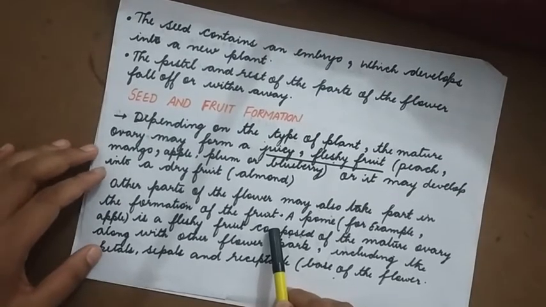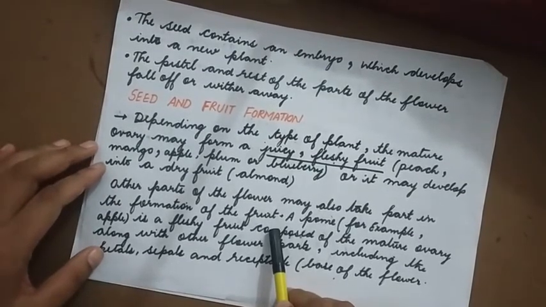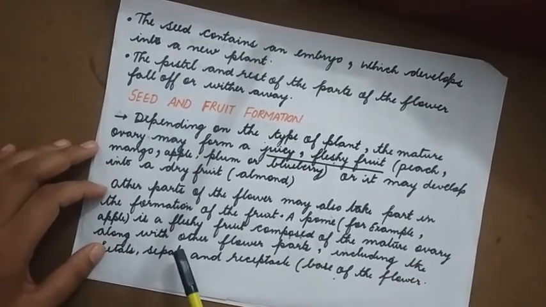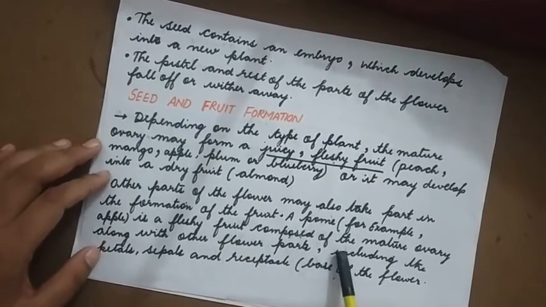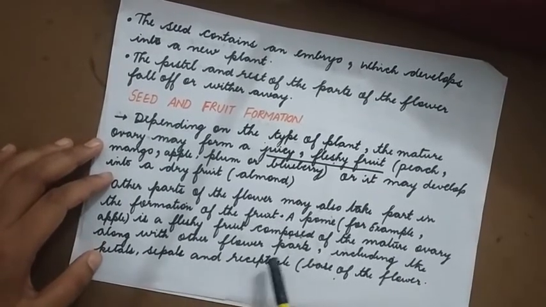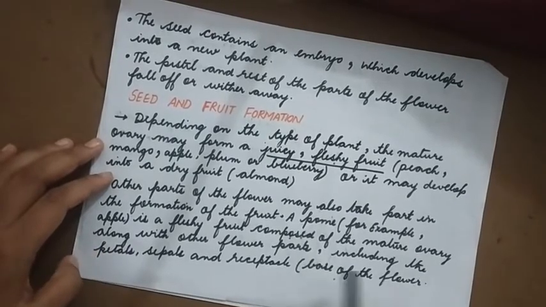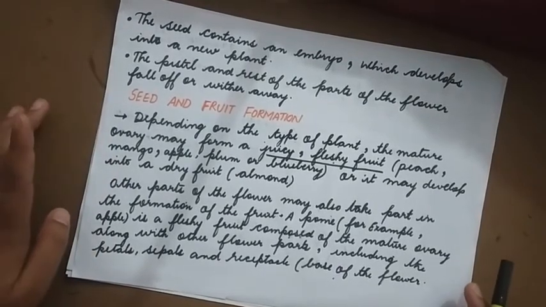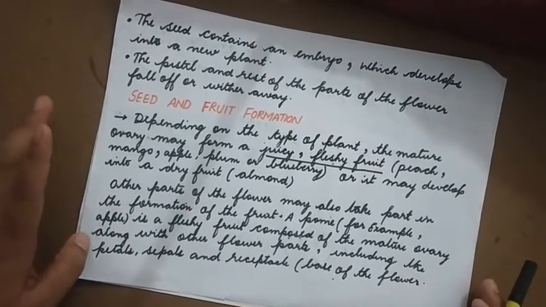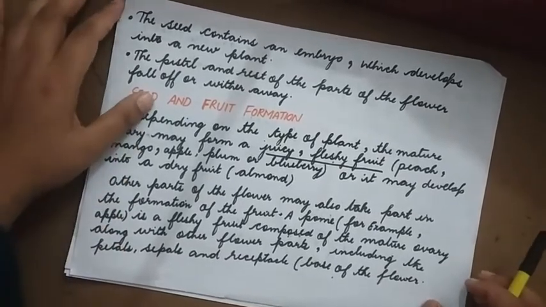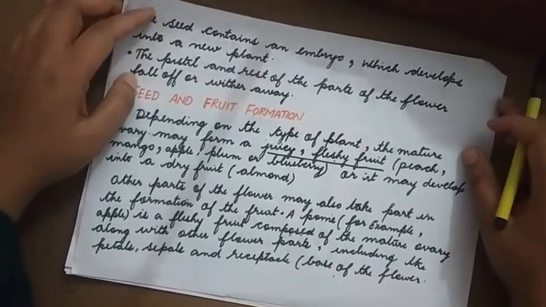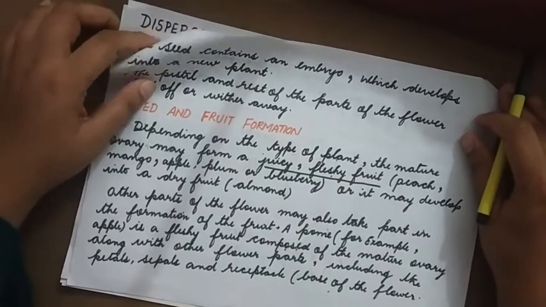Sometimes even other parts of the flower are incorporated in the formation of a fruit. For example, a pome, such as an apple. It is a fleshy fruit composed of the ovary along with other flower parts, including the petals, sepals and receptacle. The receptacle is the base of the flower. So it is not always that the fruit is made up of just the ovary. Other parts of the flower may also be incorporated in the formation of the fruit.